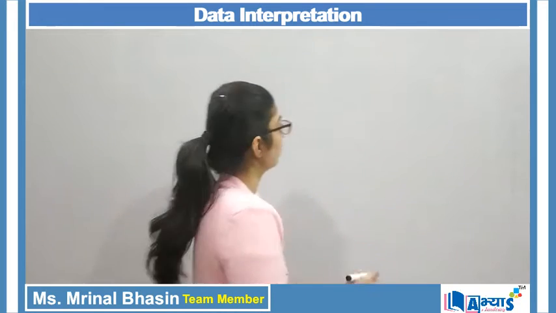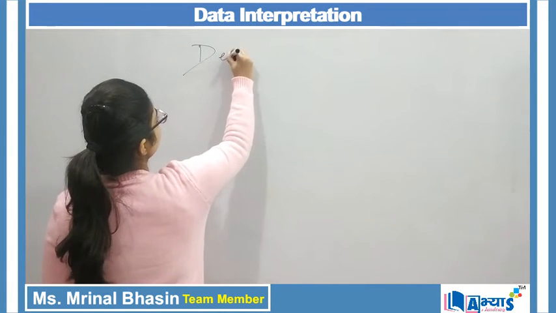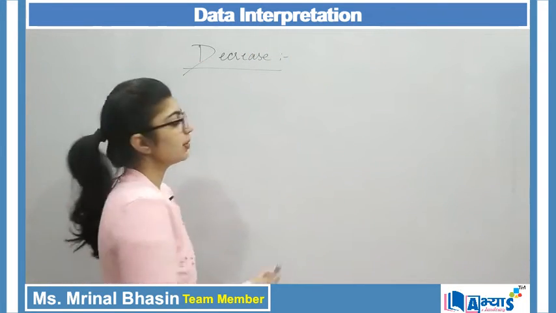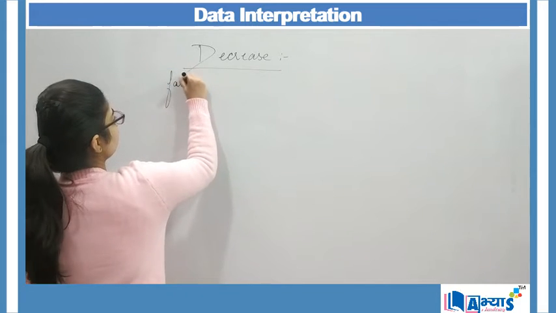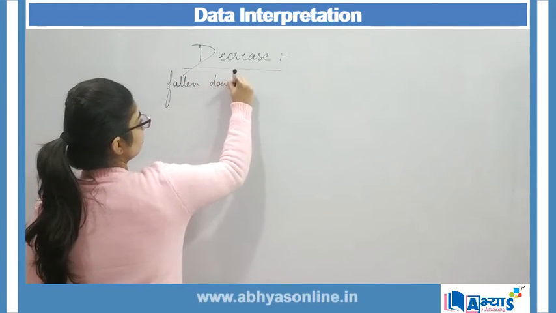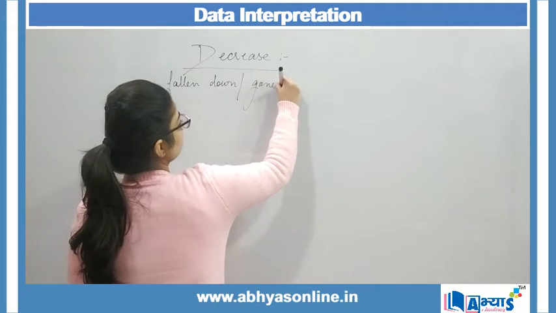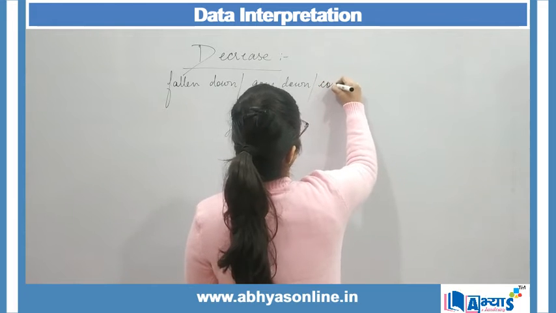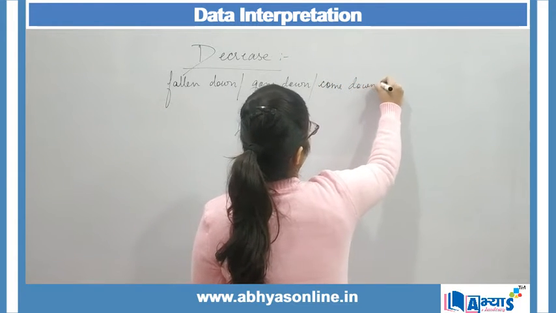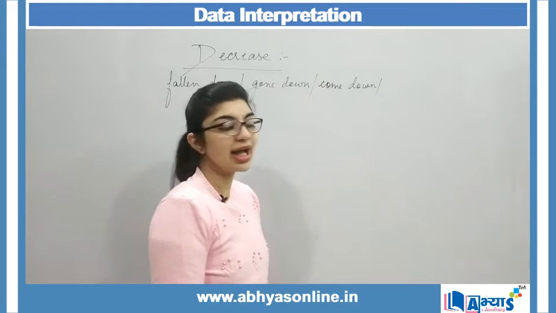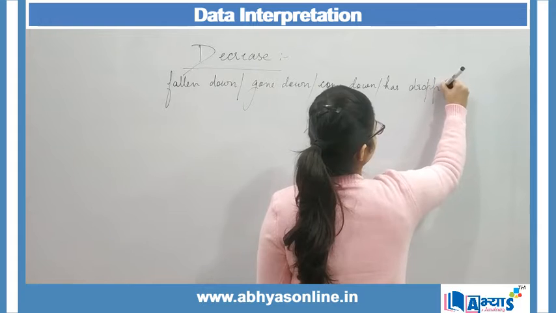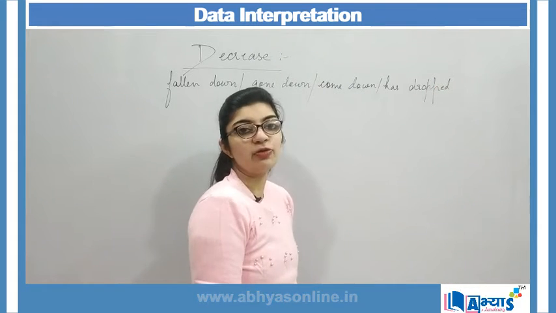Similarly, when you have to show that there is a decrease in something, such as a decrease in the rate or in population, we will say fallen down, gone down, come down, or we can also say has dropped steadily. Dropped means again fall down.